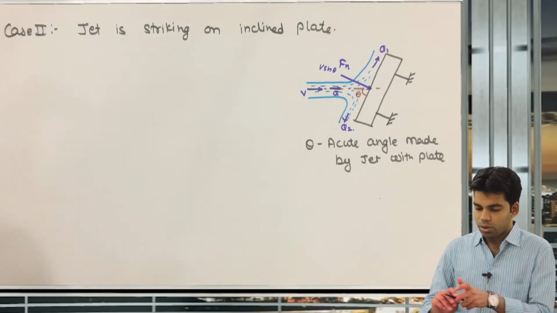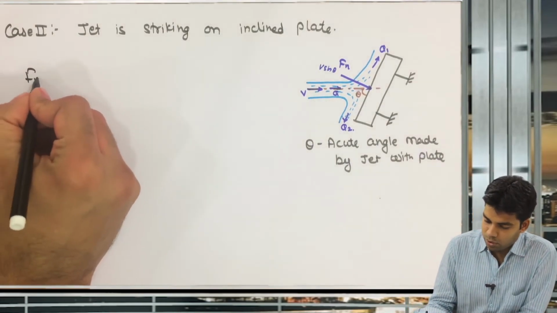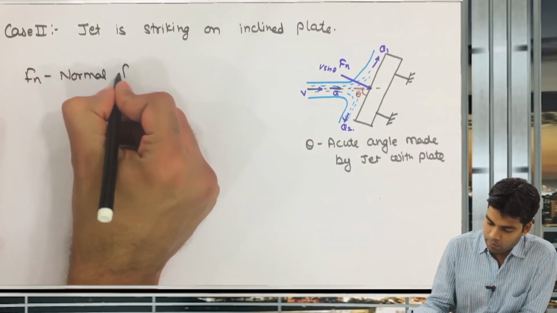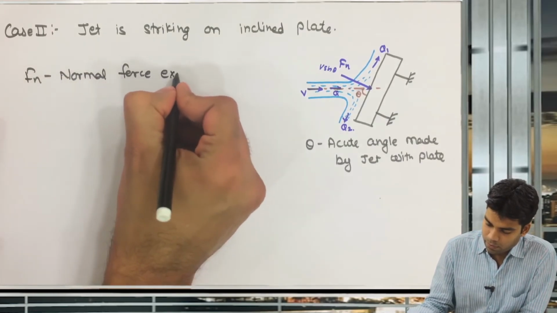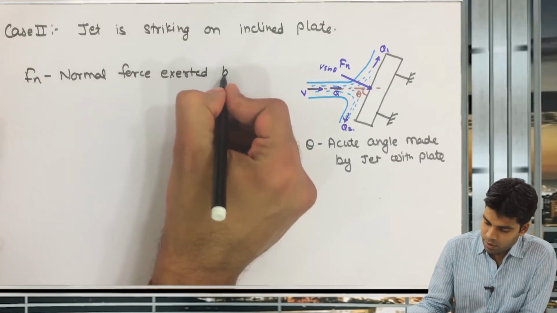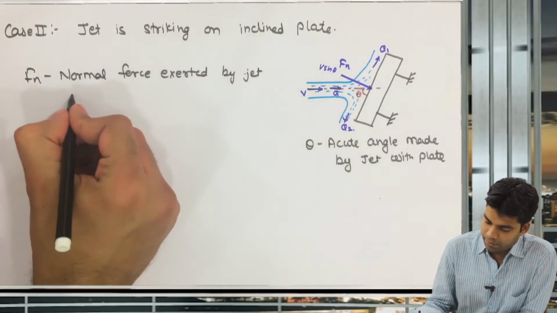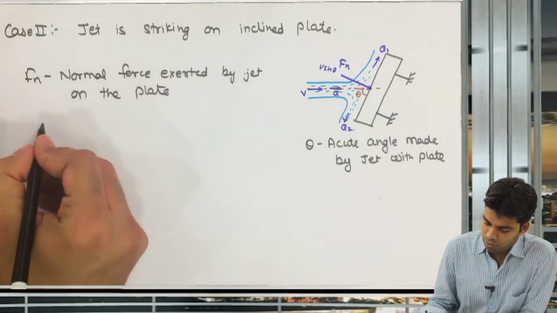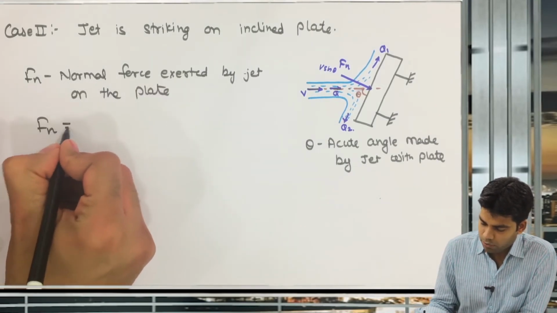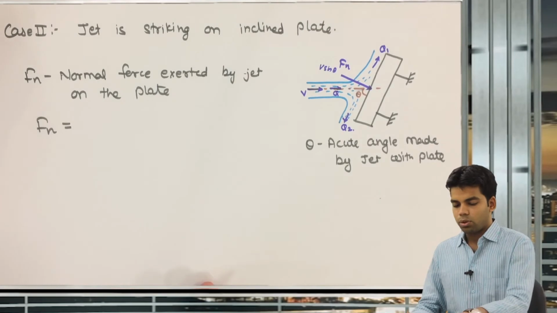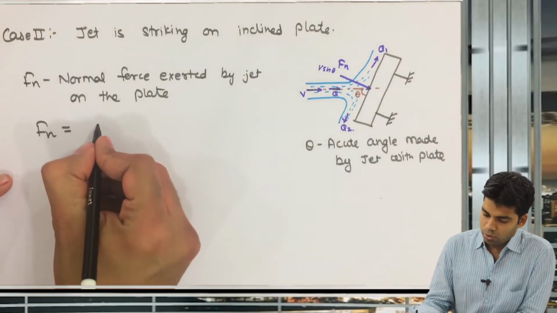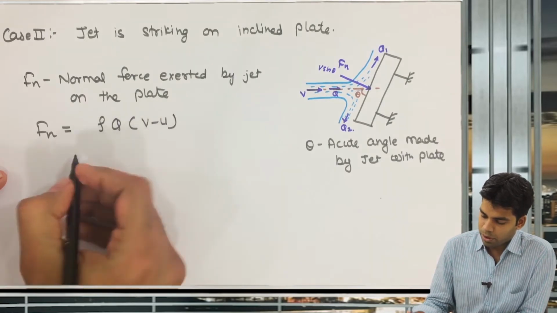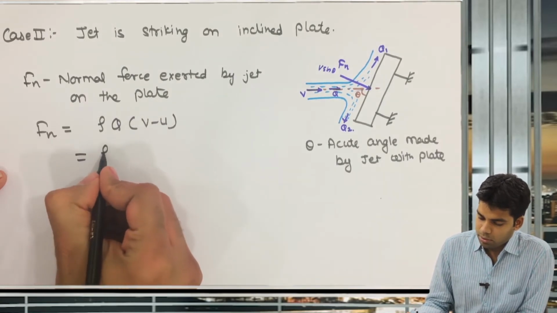Getting this? Okay, so here the Fn, as I told you, is the normal force exerted by the jet on the plate. And what will this normal force Fn be? As I told you, this normal force is equal to rho into Q into (V minus u). Now this will be equal to rho.